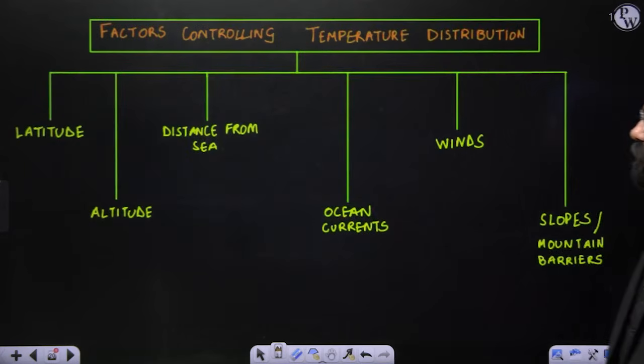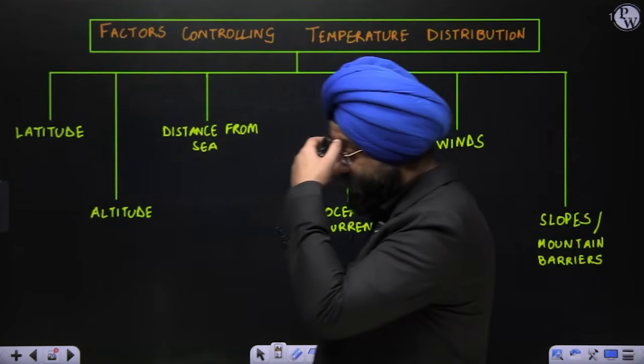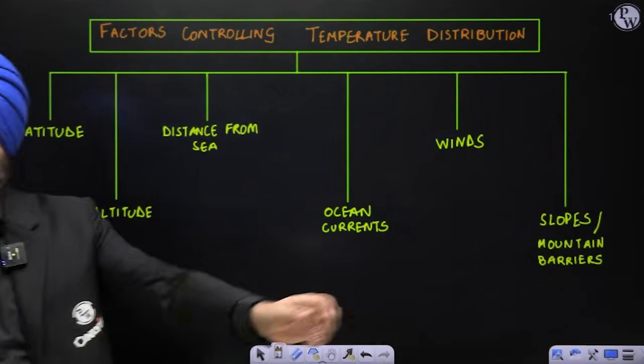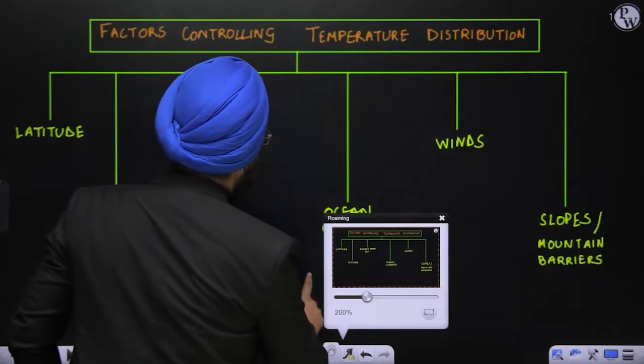Let's move ahead. Factors controlling temperature distribution. Now please understand this. Let us see this particular diagram only, and we'll write it here only in brief, right? See here.